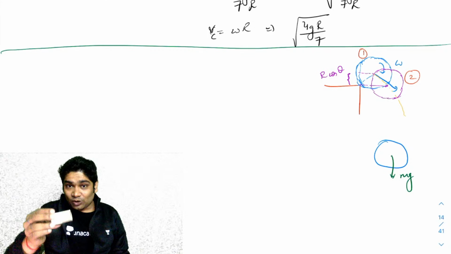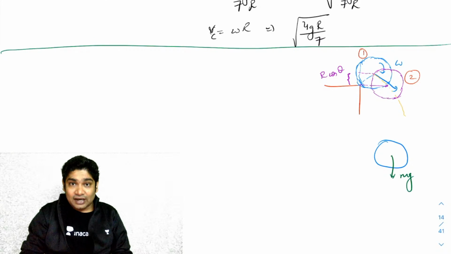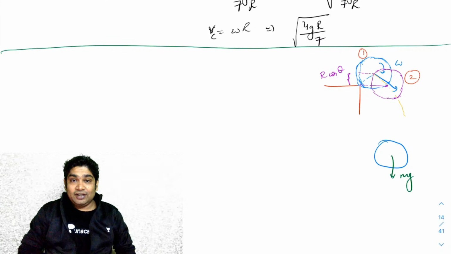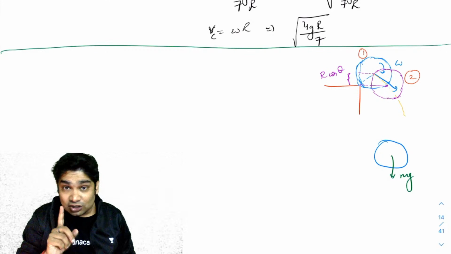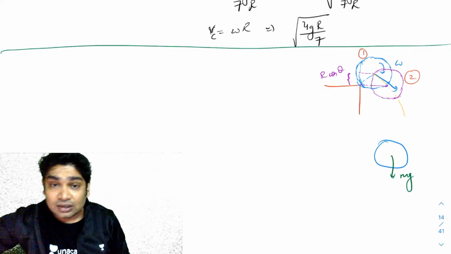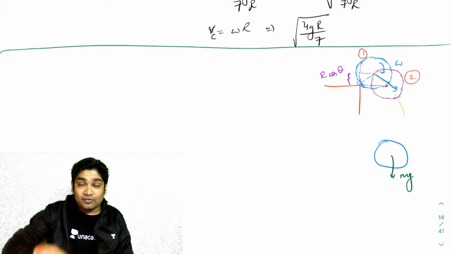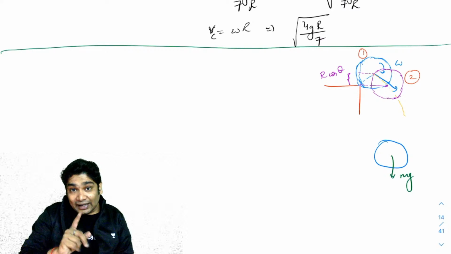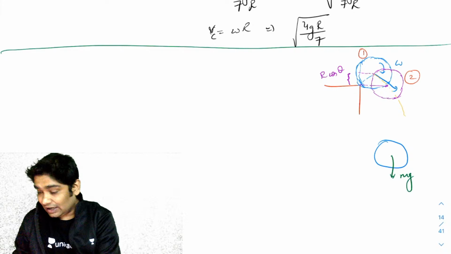Okay. So if I rotate this and throw it in the air, you realize its rotation never changes. Even at the highest point, its velocity becomes zero, but it's still rotating. Why? Because there is no torque acting about the CM. So for the entire duration that this object remains in the air, if I give it some omega while flipping it up, then that omega never changes during the journey. Only the VCM changes. Okay, so that is what you need to realize.